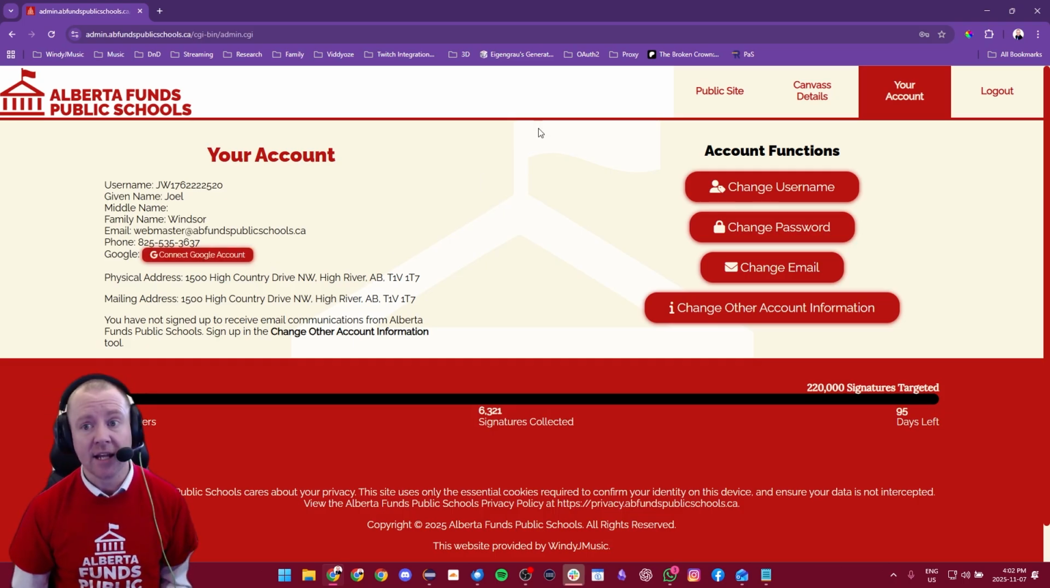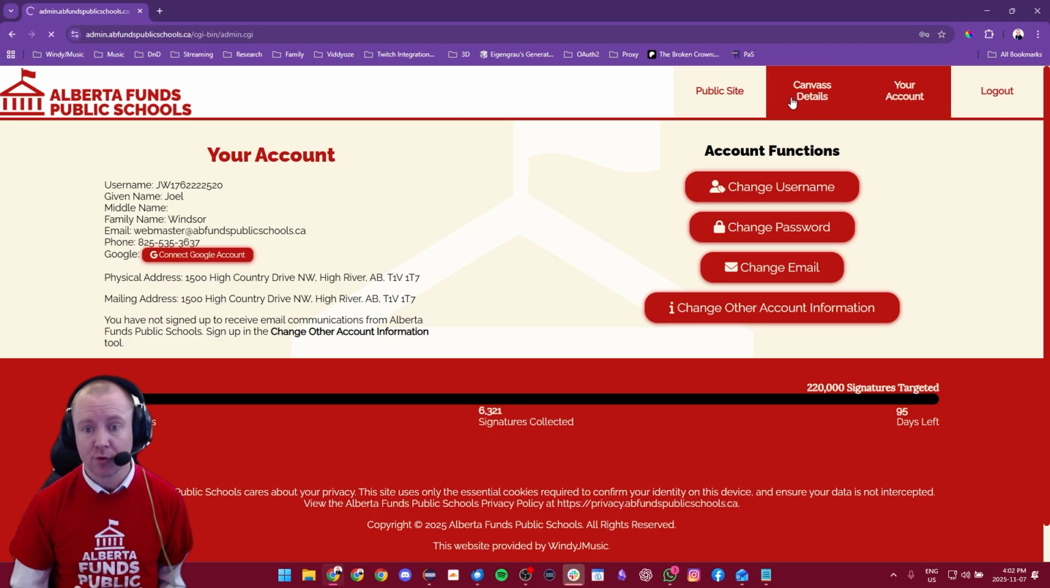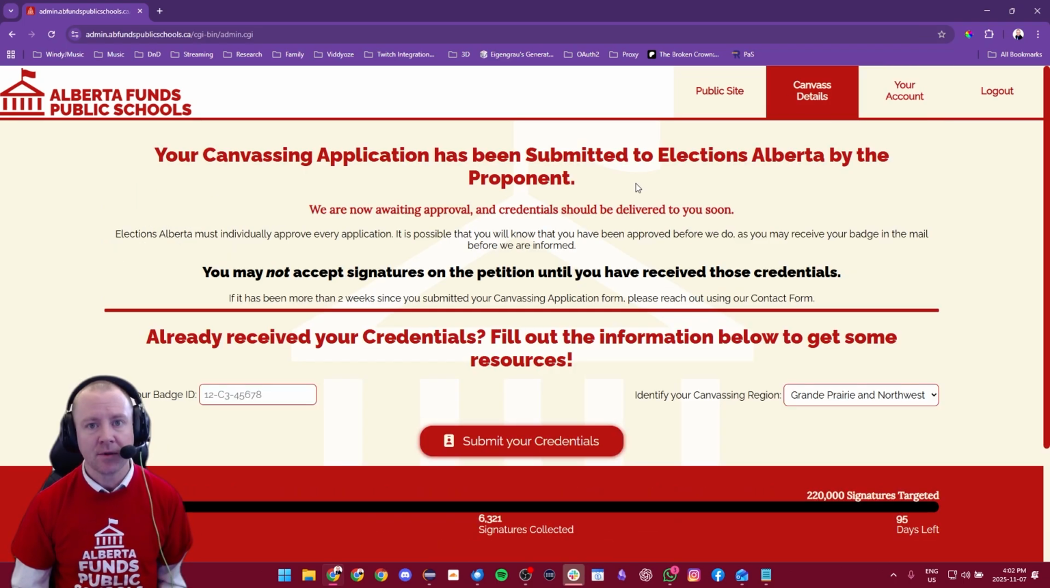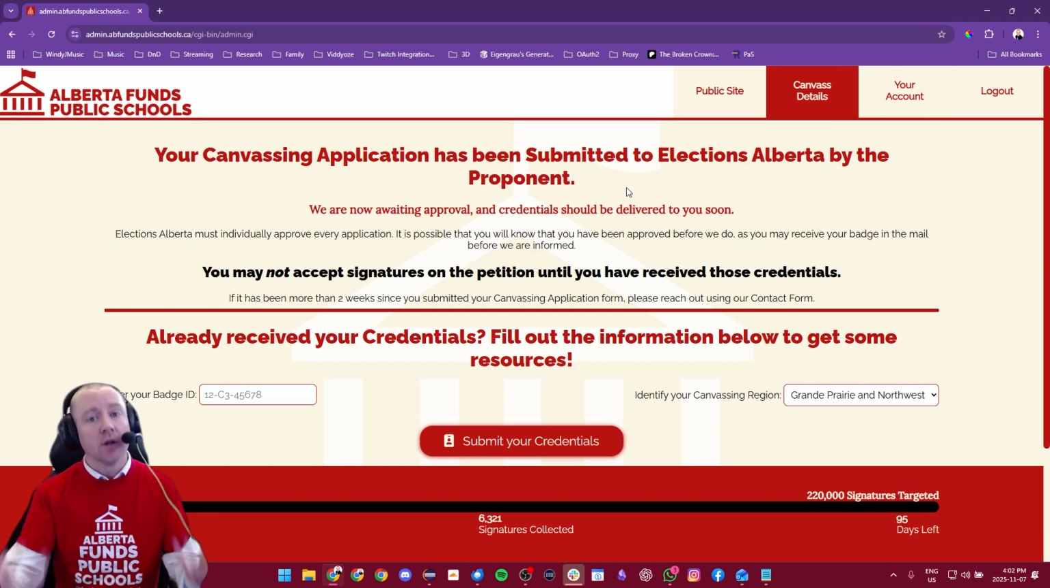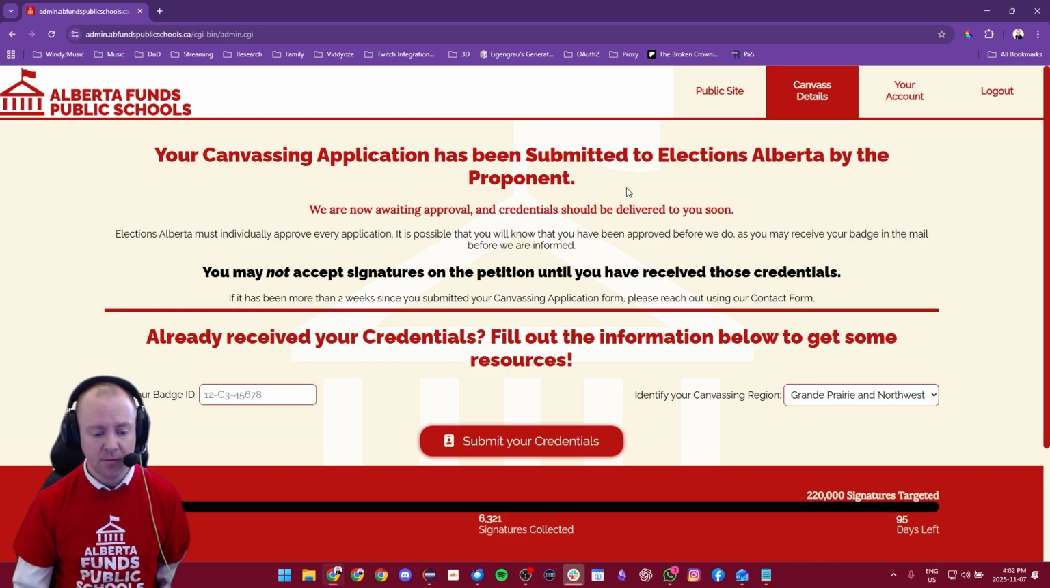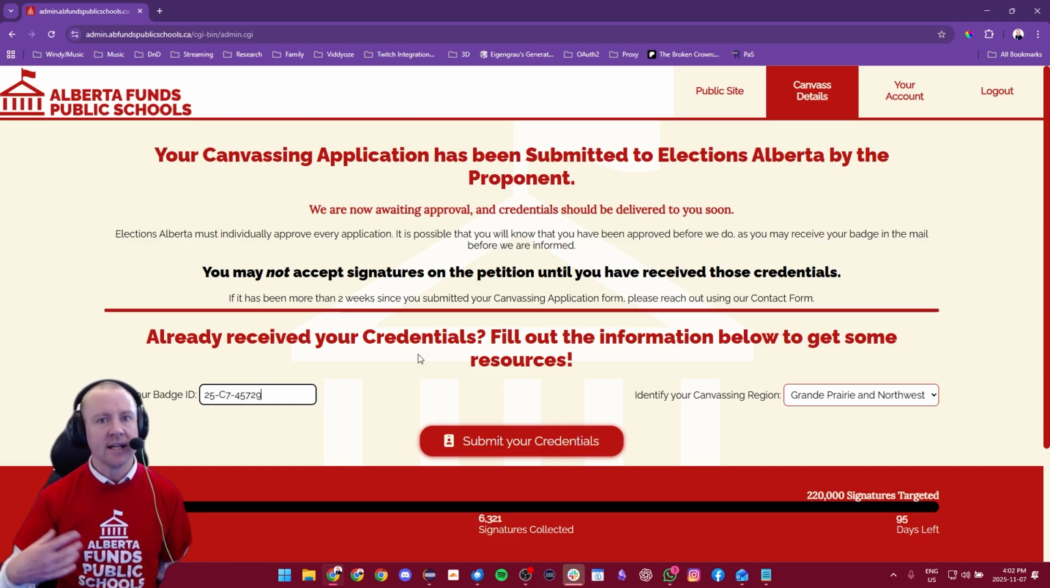Okay, so let's say that you have now indeed received your badge and you are ready to go, except you don't have all the tools. Well, that's when you would log back into this system and provide us with some information. For example, the first thing you're going to need to provide is your Canvasser badge ID, which will be something provided to you by Elections Alberta. And you do need to type it in the exact same format that Elections Alberta gave it to you.